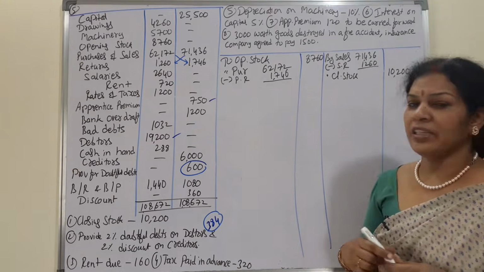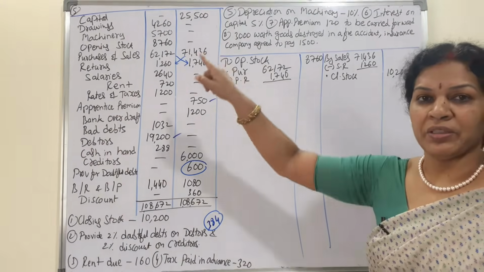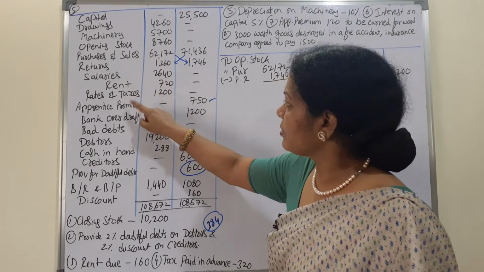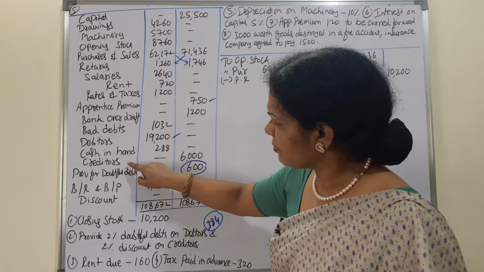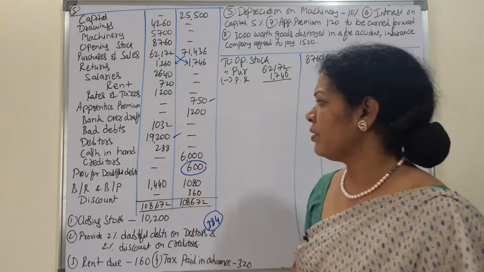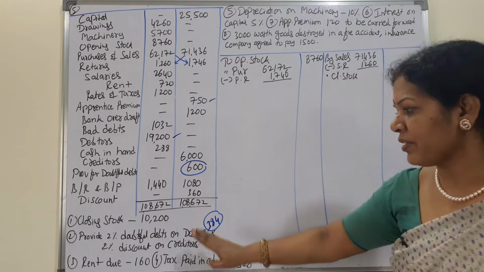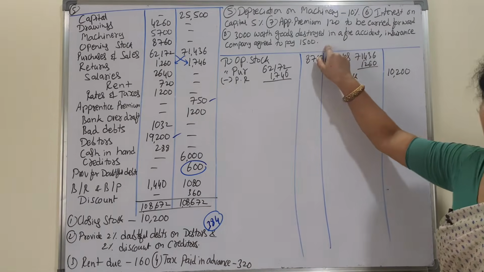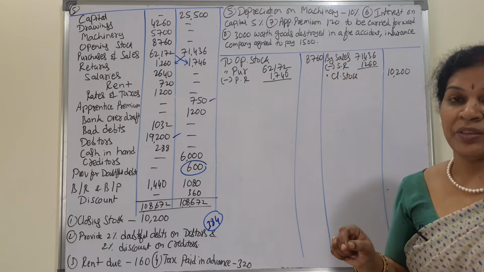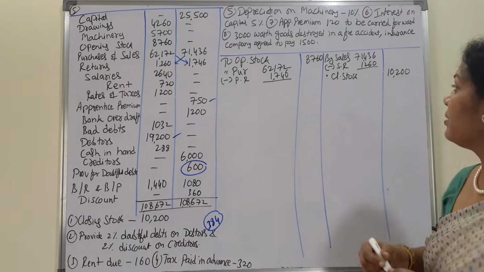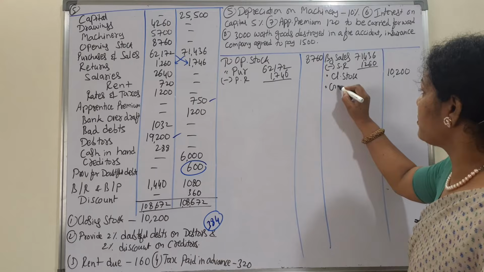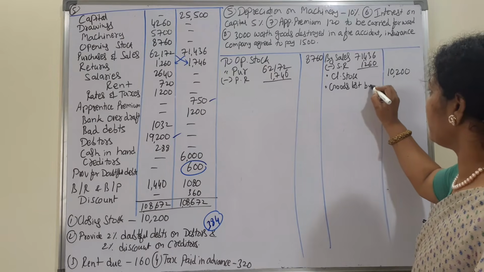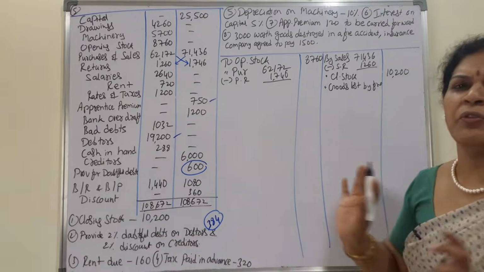Now we'll see if we have any other direct expenses in the trading account. Any direct expenses? No. We have one transaction out of these adjustments. This is goods claim, so goods lost by fire. So you can write by goods lost by fire. Total amount first we have to write.